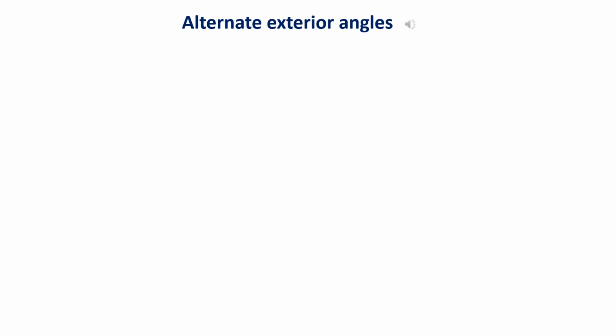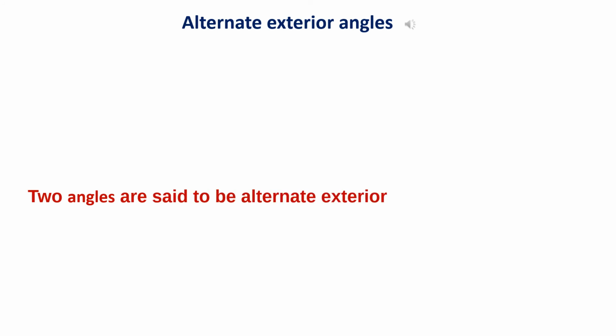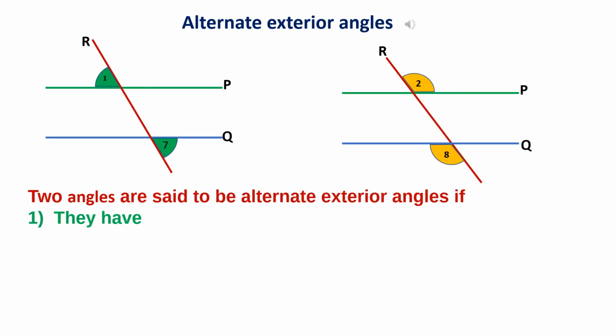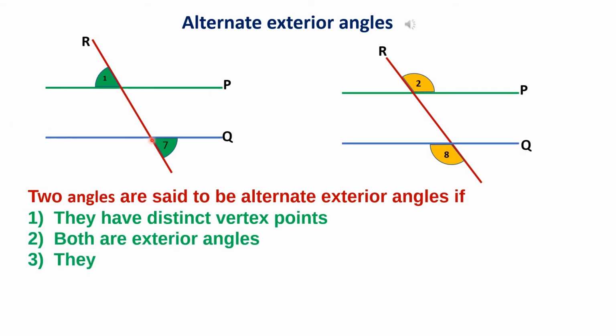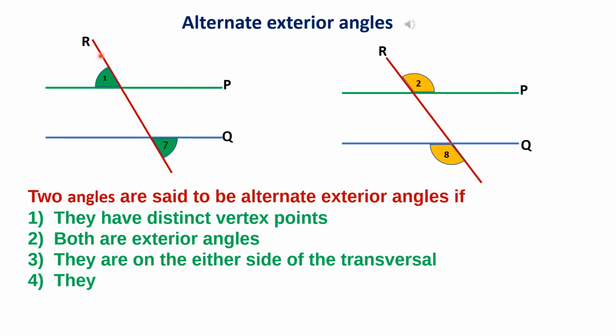Alternate exterior angles. Two angles are said to be alternate exterior angles if they have distinct vertex points. Both are exterior angles. They are on either side of the transversal. They are not adjacent angles.